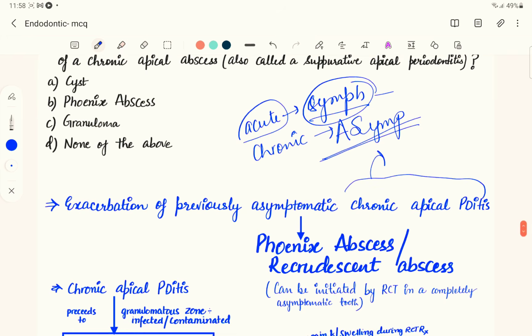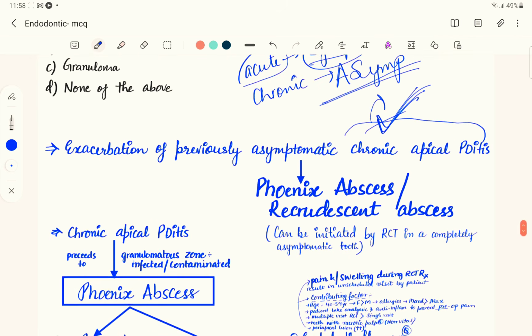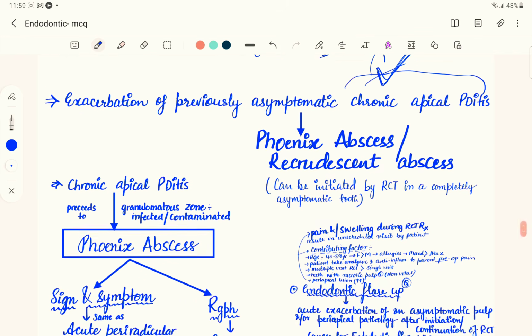So if the patient is asymptomatic, the disease has come to a point where it has become chronic and there is no pain. In that case, all of a sudden severe pain like acute pain occurs. So this particular condition is known as phoenix abscess, or also known as recrudescent abscess.